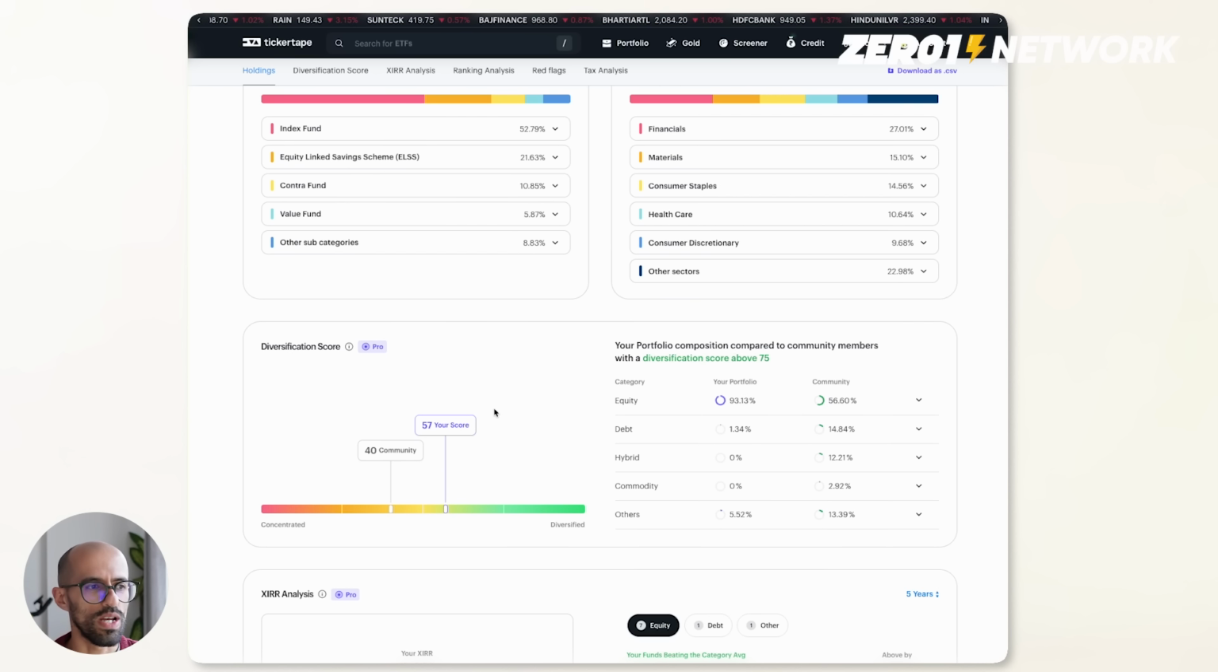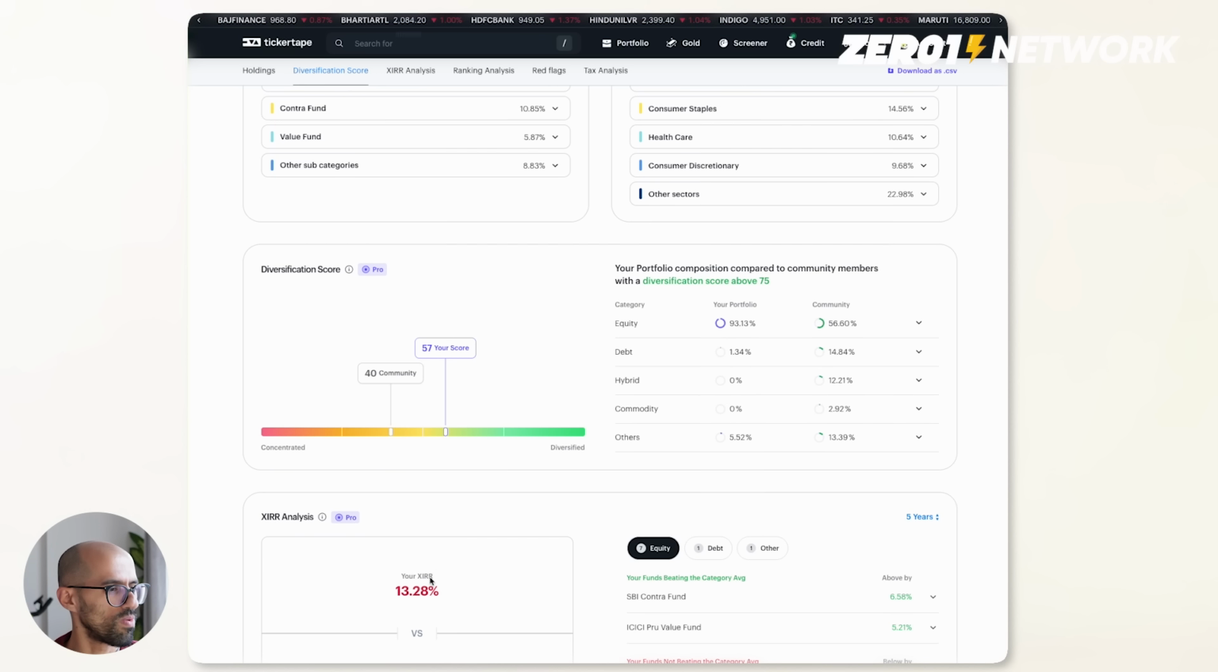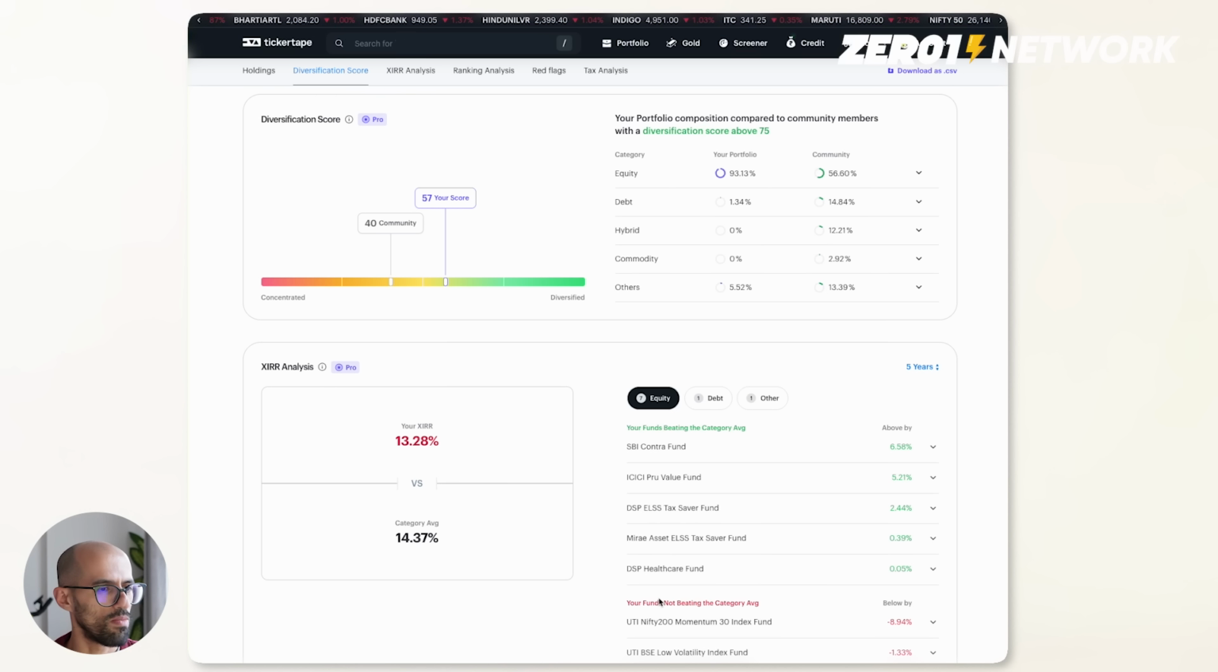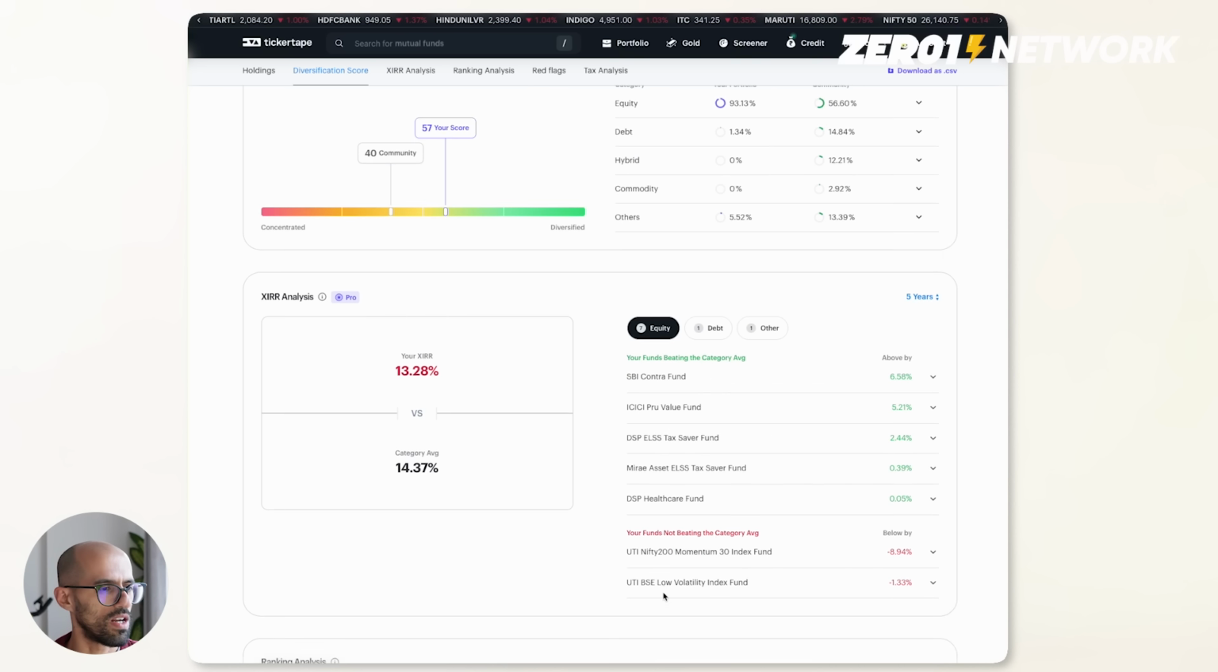I'm not looking actively at my mutual fund portfolio, which is why I'm now making this video to learn more about it and see how I can invest better going into 2026. It also shows your XIRR compared to the category average and how your funds are doing. So these are some of the funds that are doing well, some of the funds that are not doing as well. Index funds are actually not doing as well.